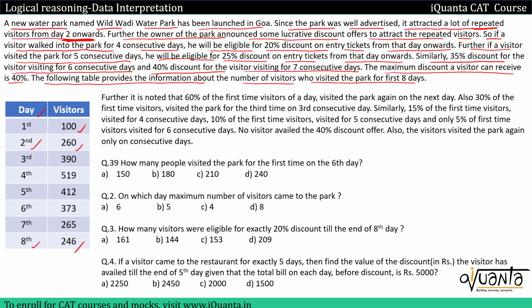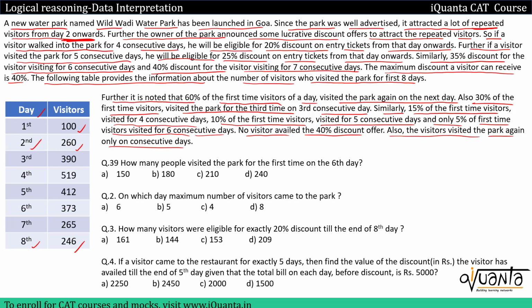Okay, reading further, it is noted that 60% of the first time visitors of a day visited the park again on the next day. Also 30% of the first time visitors visited the park for the third time on the third consecutive day. Similarly, 15% of the first time visitors visited for 4 consecutive days, 10% of the first time visitors visited for 5 consecutive days, and only 5% of the first time visitors visited for 6 consecutive days. No visitor availed the 40% discount offer. Also, the visitor visited the park again only on consecutive days.